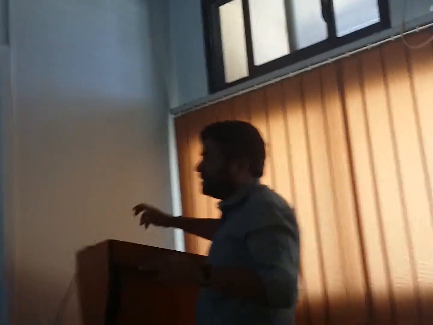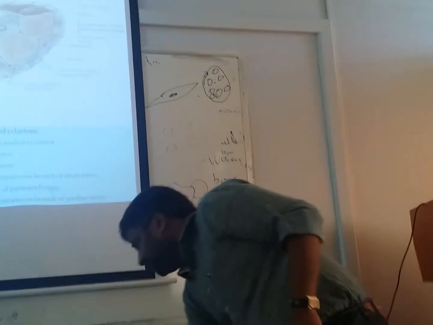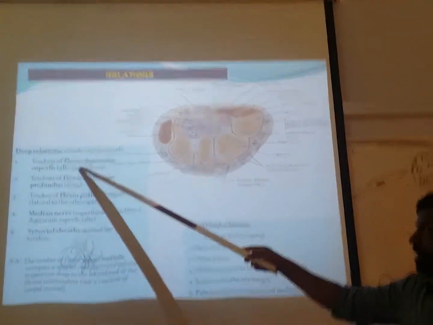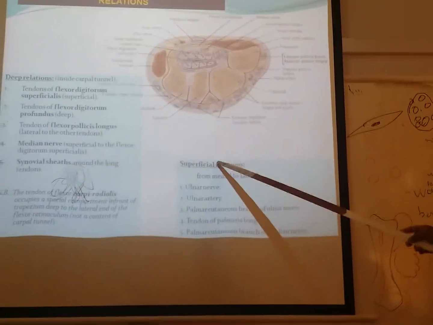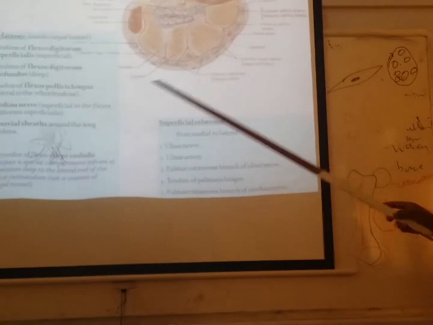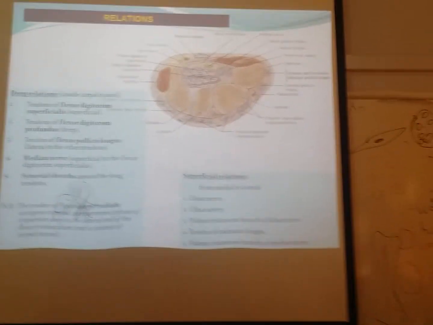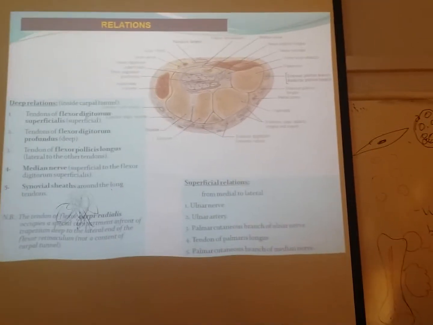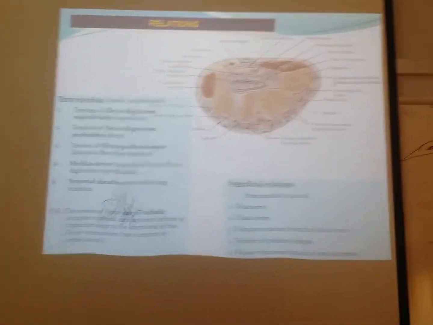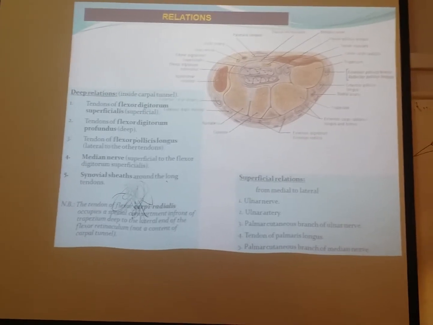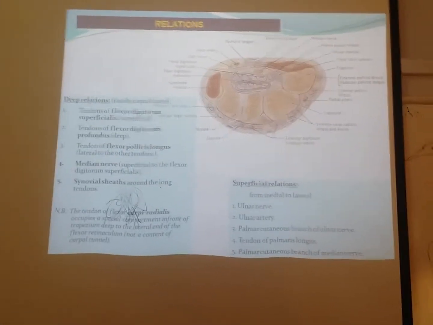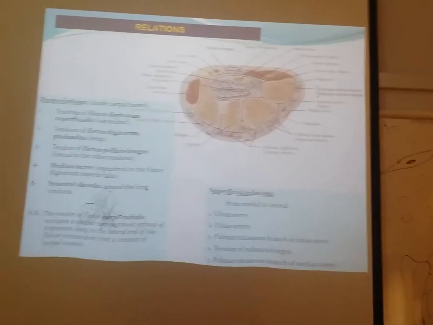Now, the relations of this retinaculum. This is the flexor retinaculum. Some structures pass deep to the retinaculum and some structures pass superficial to it, like the ulnar nerve and ulnar artery, as I said. Very important from your examination point of view. Ulnar nerve and artery pass deep to the flexor retinaculum: true or false? False, they pass superficial, right? Median nerve passes deep to the retinaculum: true or false? True, right? Like that.